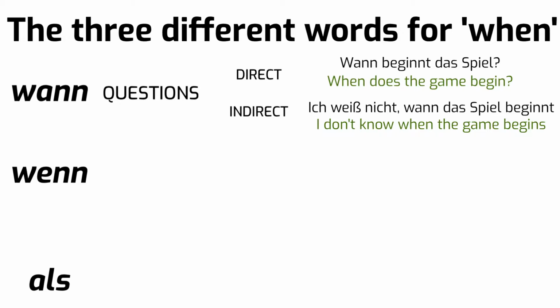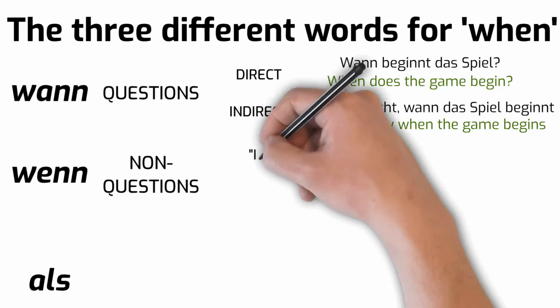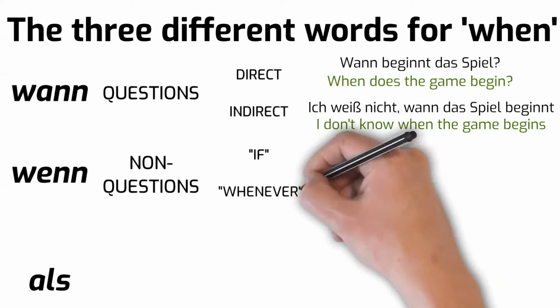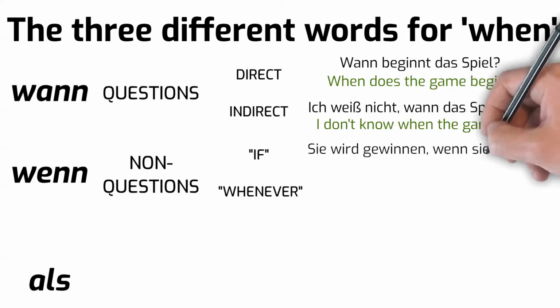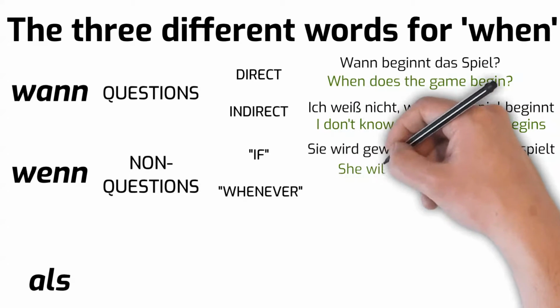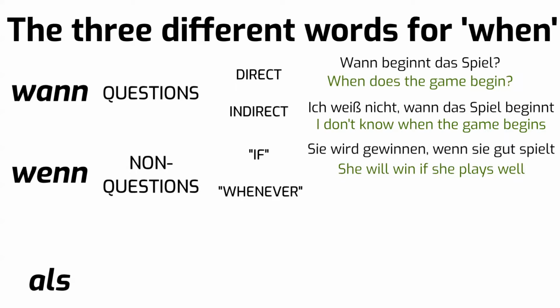Wenn is used for non-questions and can mean two things in particular, if or whenever. Here's an example of if. Sie wird gewinnen, wenn sie gut spielt. She will win if she plays well. So this expresses the conditional element of if. Something will happen only if something else happens.